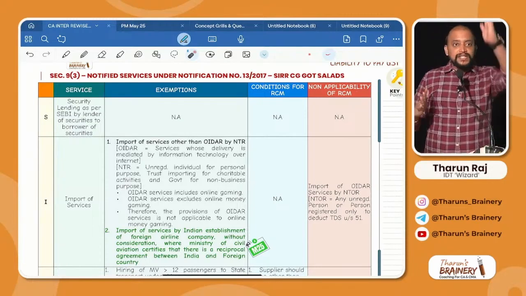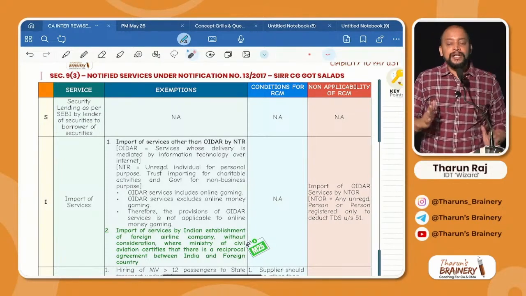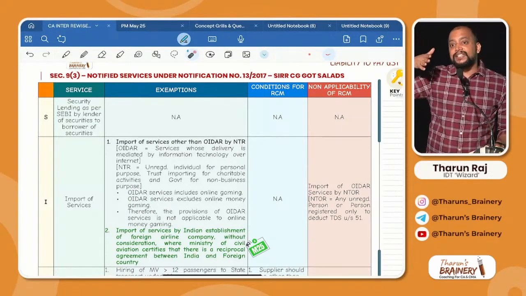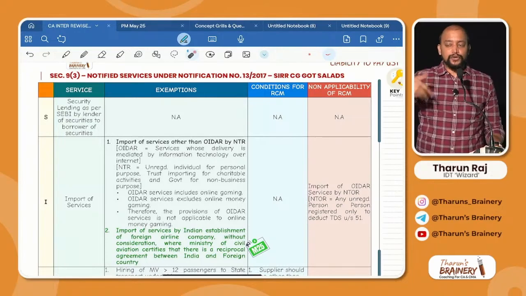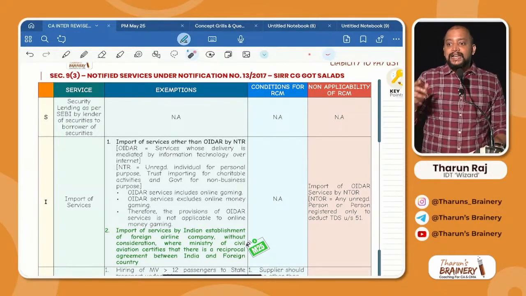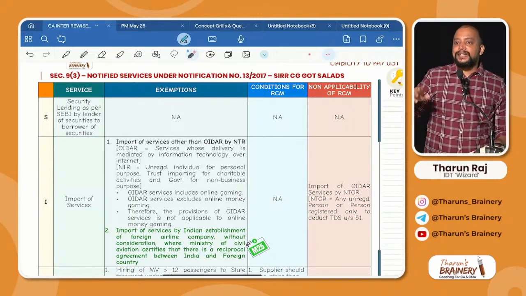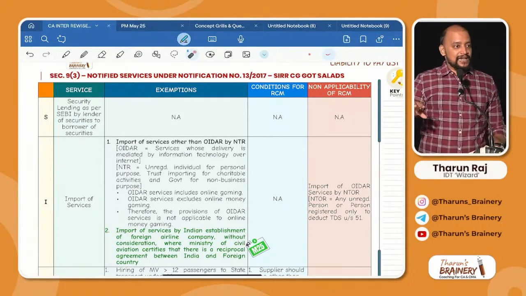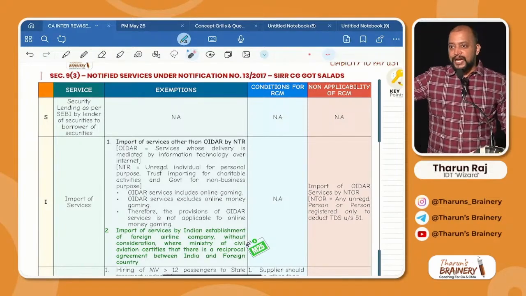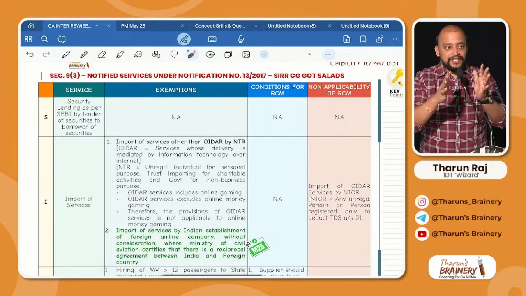See the heading. First, service. Such service we understood. Next, exemptions. What are all the exemptions to it? Thereafter, what is the condition for RCM? That is, to come under RCM, what are the conditions? Thereafter, is there any exception? So in exceptional cases, it will not come under RCM. So already we made almost all this discussion in the exemptions chapter. We are now connecting everything, okay.